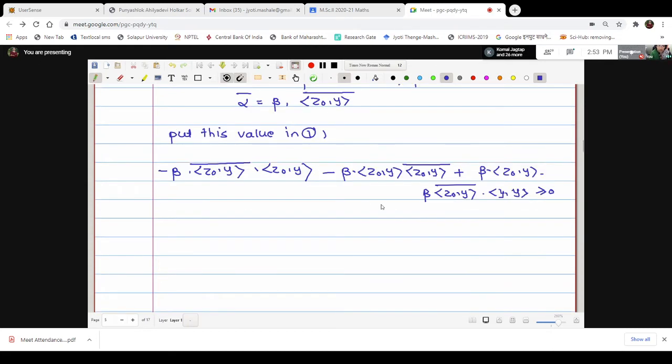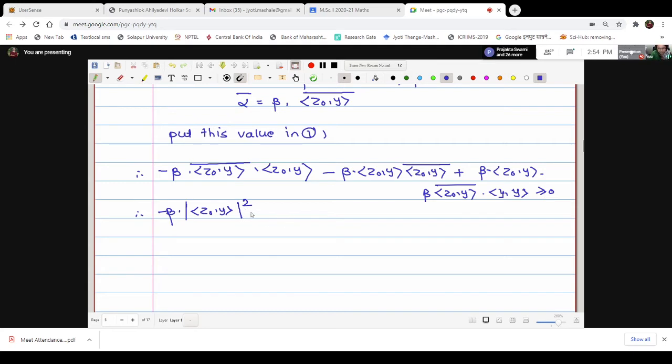Now look at this quantity very carefully, what we have obtained. What is the value in the first? This is minus beta, a scalar as it is. This term is of the type z bar into z, therefore this is mod z square. Therefore this is mod inner product z naught with y squared.